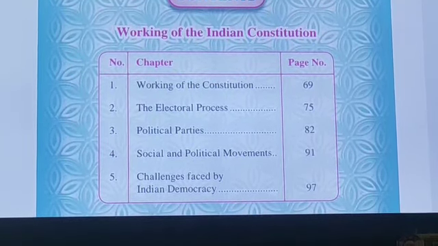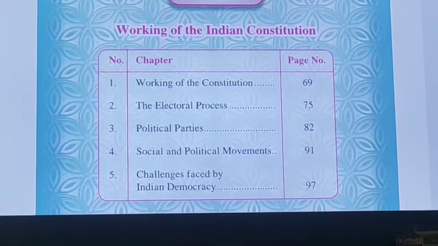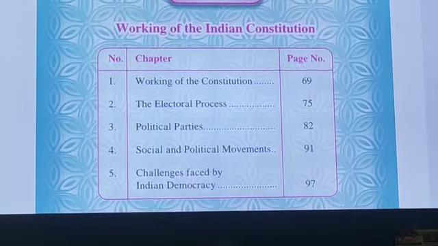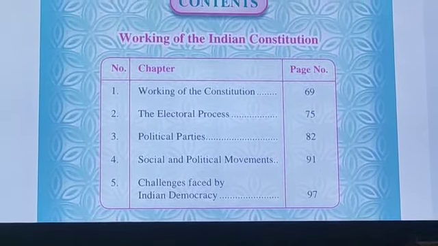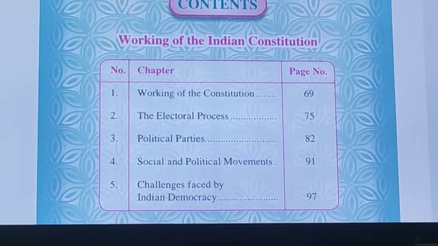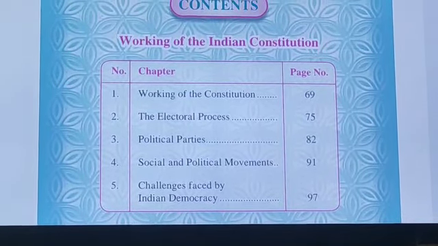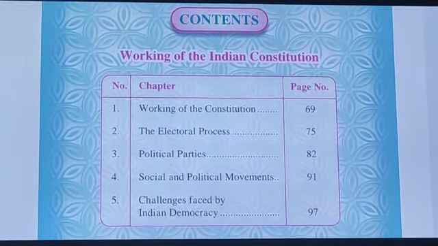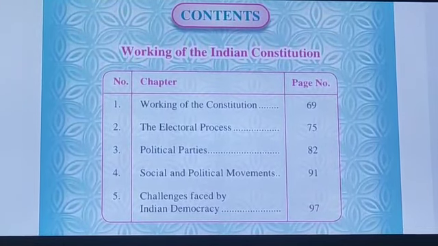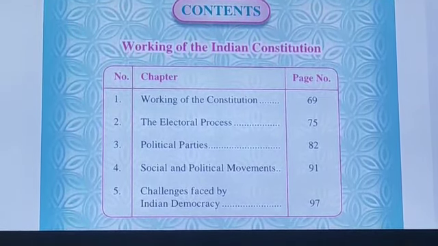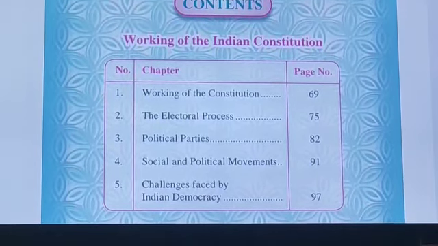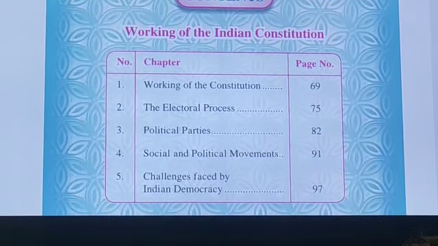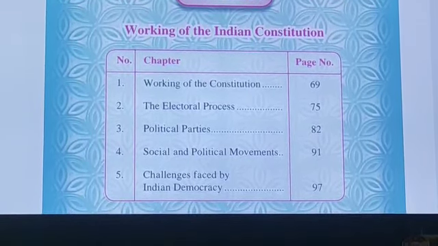Lesson number 2 consists of the electoral process: what type of process there is in our country for elections at national level and state level, and which authorities conduct the elections. This we study in lesson number 2. Then lesson number 3 is about political parties. What types of political parties are there in our country, like national parties and state level parties, then the party system, single party system, multi-party system. What are the political parties' logos, their ideologies, and what methods there are for conducting elections, that we study in lesson number 3.